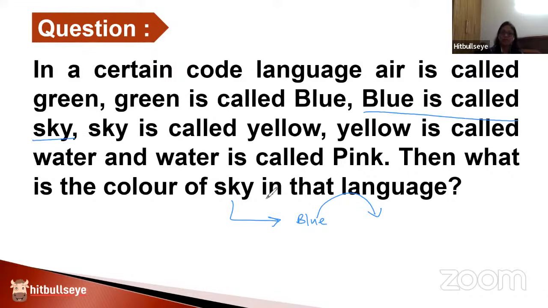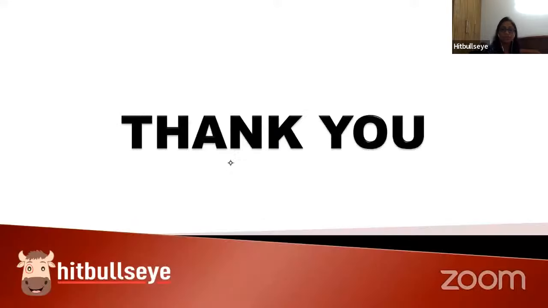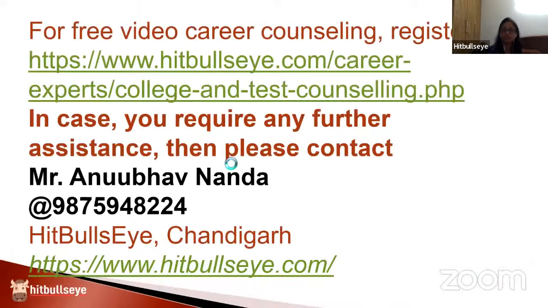So I repeat, the color of sky in our language is blue. And what is the translation for blue in the other language, coding or translation, whatever you call it? It is sky. So the answer to this question is sky. All right. So one very important tip for this question: a lot of people think that a chain is to be created. Not at all. It's never a chain. It's the individual words which are important. So obviously, we should never waste time in solving each and every word in that question and going through the translation for everyone. You have to simply go for the question that is specifically being asked.